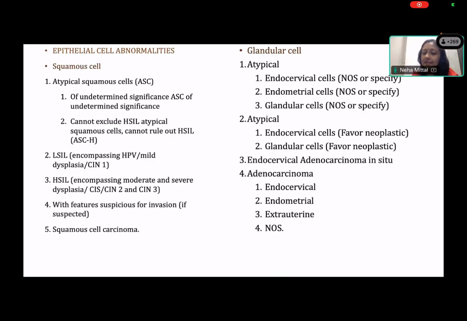So where do you think this fits? Endocervical adenocarcinoma. Correct. Yes, this is endocervical adenocarcinoma. Do not forget the squamous. What is the etiology in most of the endocervical adenocarcinomas? 70% of endocervical adenocarcinomas will be HPV associated. Yes. So don't forget the first slide. If you remember, even the squamous cells there had some abnormality. And the pathogenesis will be the same. So if you have abnormality in the squamous cells, you have to mention that as well.